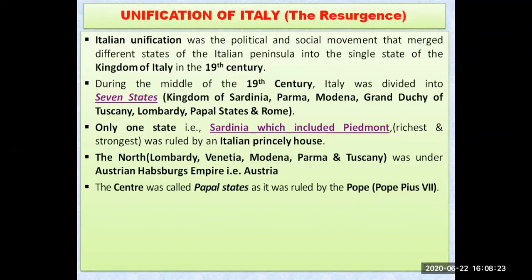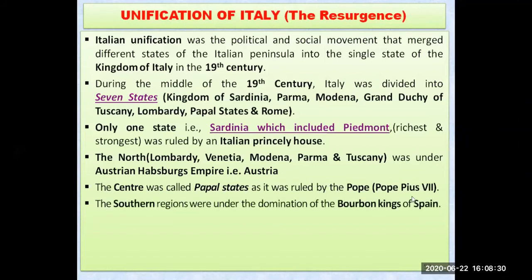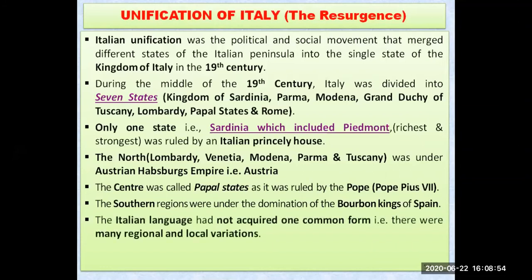So you can see on the north, the Austrians are there. In the center, the Papal states, means the Pope is ruling over there. Pope Pius VII was ruling in the center. And towards the south region, under the domination of the Bourbon King of Spain, means in the south Spain was ruling. So the north was captured by Austria, the center by the Papal states, means Pope Pius VII, and in the south Spain was ruling. So Italy was divided into different states and different rulers were there. Spain, Austria, and the Pope were ruling there.